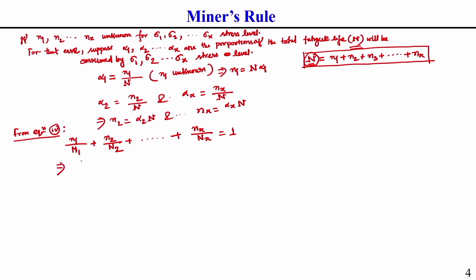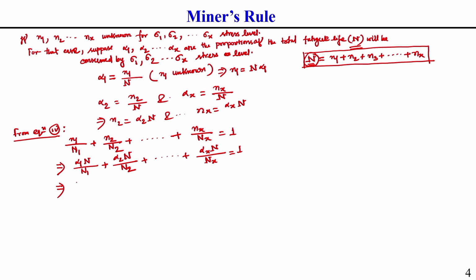n1 equals alpha 1 into capital N, divided by capital N1, plus alpha 2 into capital N divided by capital N2, plus alpha x into capital N divided by capital Nx. Capital N is the total fatigue life cycle of that component, due to the effect of all different stress levels.